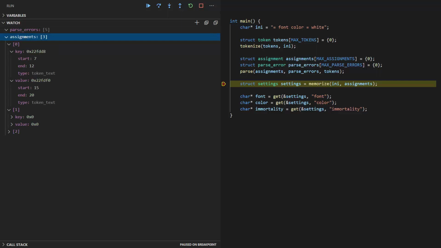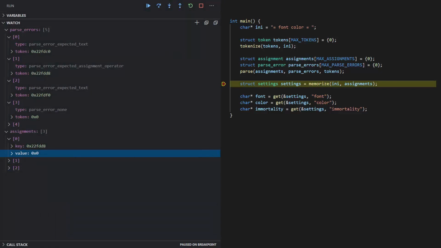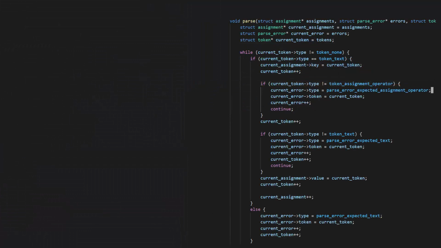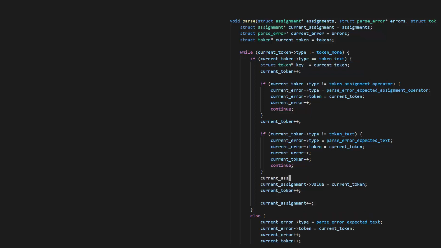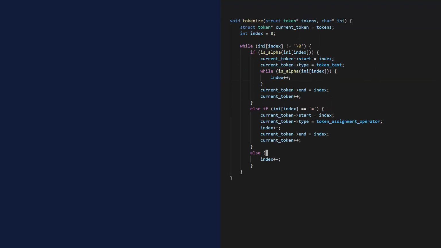Not bad. Well, I say that, but I'm pretty sure there's a bug there. Suppose the end of the input is like half an assignment. If I run it now, the errors are fine, but I get an invalid assignment, because when things go wrong, either here or here, I've already stored the key. So I shouldn't do that. Let me put the key in a temporary variable and then only store it when I know the assignment is fully correct. No result. Much better.